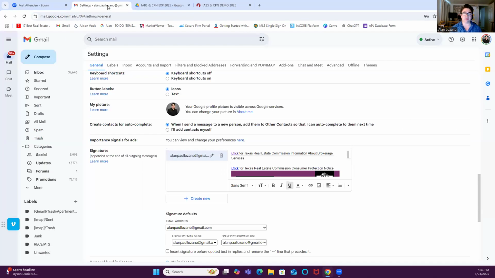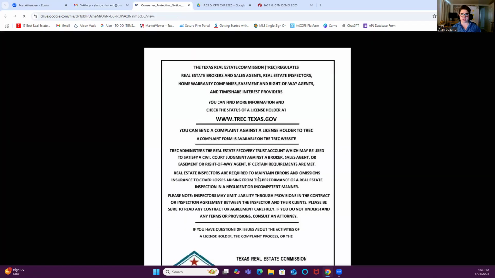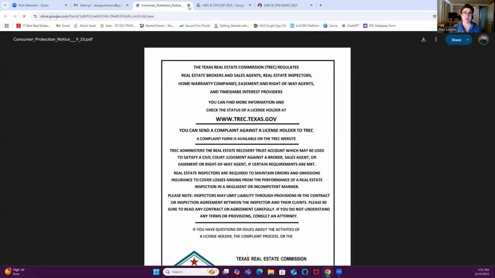Then I go back to my Gmail settings. For illustration, I'm going to get rid of this one here. So let me remove it. So for illustration, here we go. I'm going to highlight it. Click the button right here to hyperlink. I'm going to paste, and going to apply. Now, if I want to double check it, I'm going to go to the link and make sure that it opens. Very good. We are good to go.